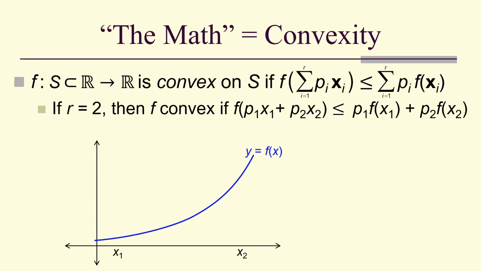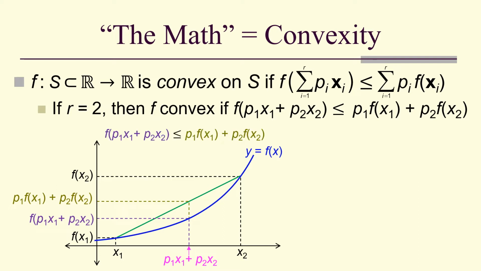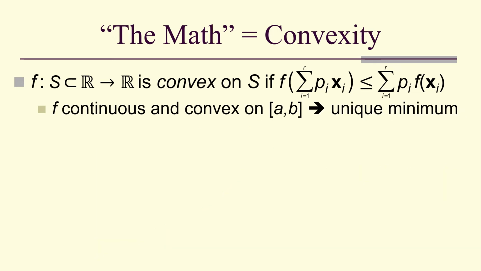So let's look at a diagram. This line is a secant line, and it plays an important role because if we have a convex combination, it's between x1 and x2. The function value is less than or equal to the convex combination of the function values. That's the definition of convexity. Also, if f is differentiable, then the graph of f of x is above each of its tangent lines. So if f is continuous and convex on AB, then it actually has a unique minimum.